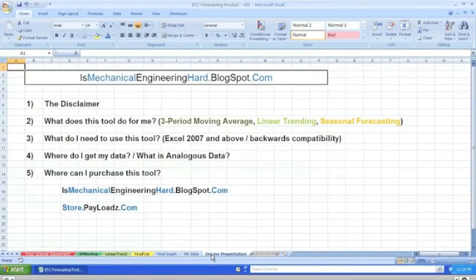Okay, what can this tool do for you? Well, there's 3 places that I have data and graphs: 3-period moving average, linear trending, and seasonal forecasting. So what is 3-period moving average? The moving average is simply a mathematical way of taking the last 3 periods, say period 1, 2, 3, and 4 data, averaging that data, and then posting that data to period 4.